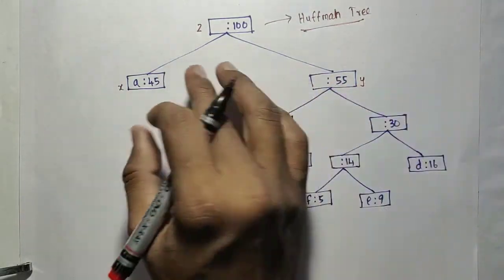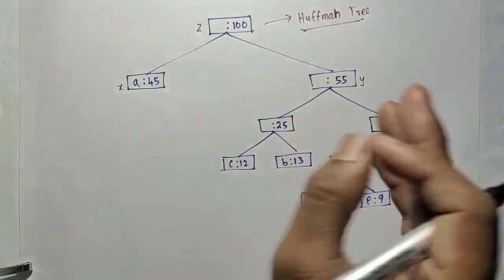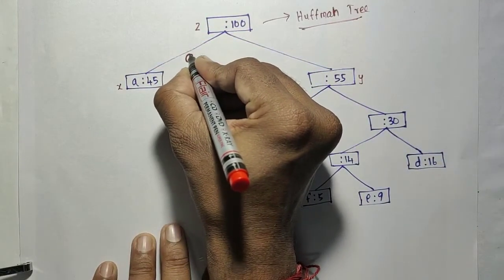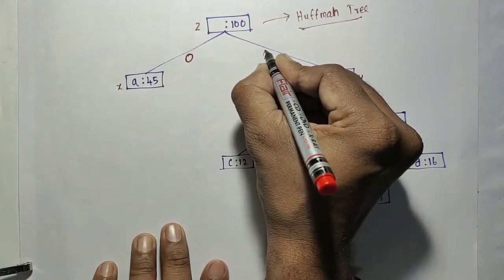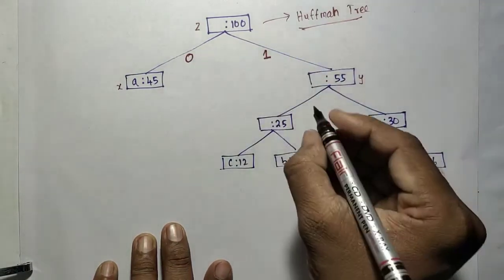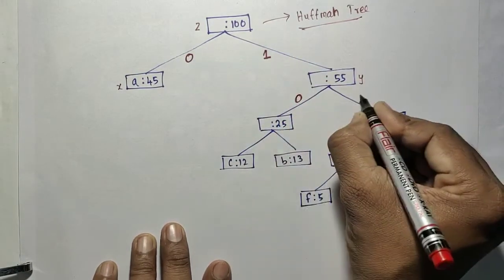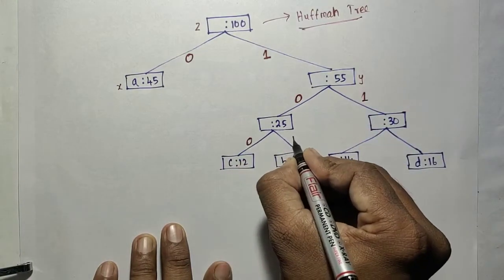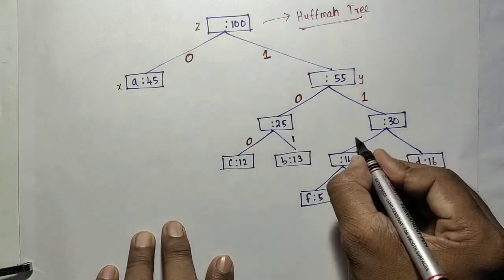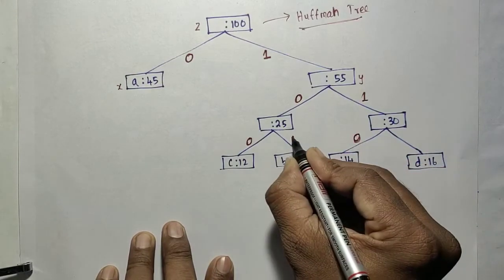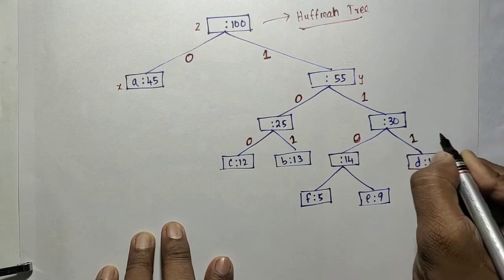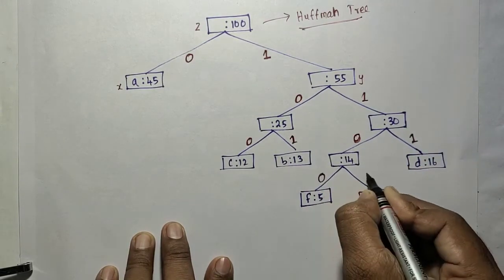That's all. Either 1 0 or 0 1. So here I am going to substitute 0, and this branch 1. For each and every branch you substitute like this. Here 0, there 1. Here 0, here 1, here 0, here 1, here 0, again 1.